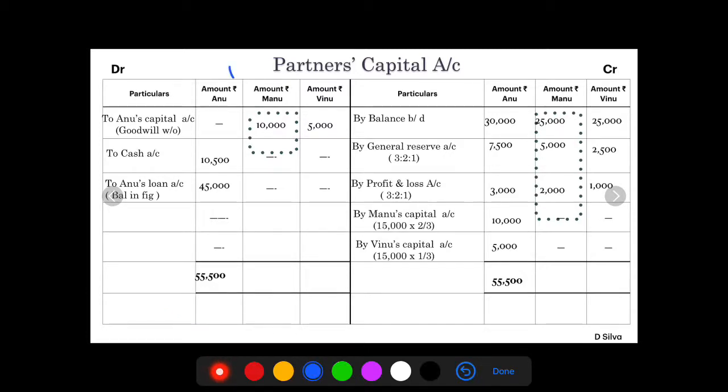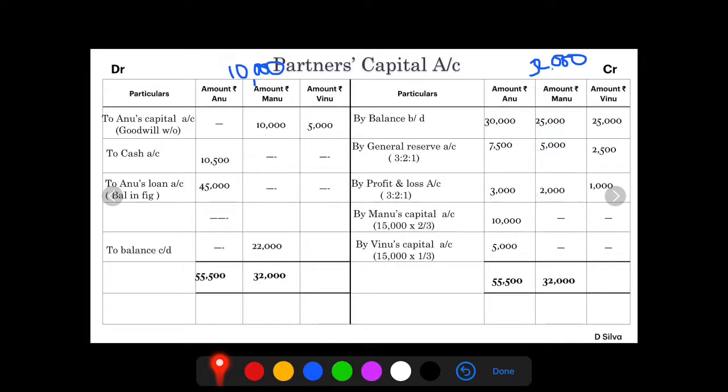The next partner is Manu. Manu's debit amount is rupees 10,000. On the credit side, the amount is rupees 32,000. So let's write 32,000 on both the sides. Minus 10,000, we will get 22,000, written as to balance carried down. Bring down the same amount, rupees 22,000.